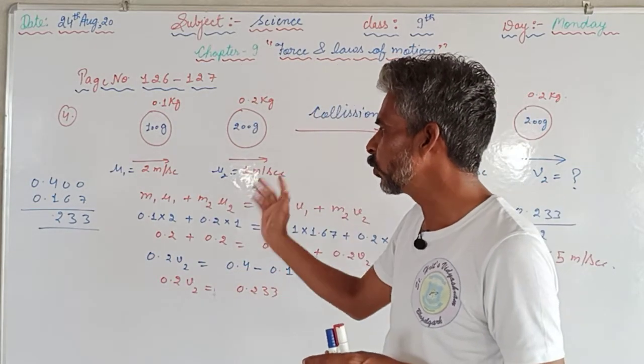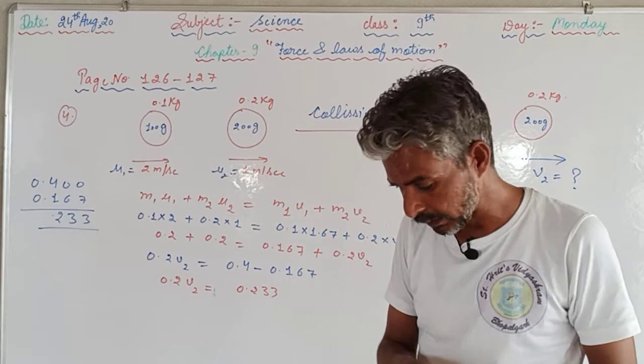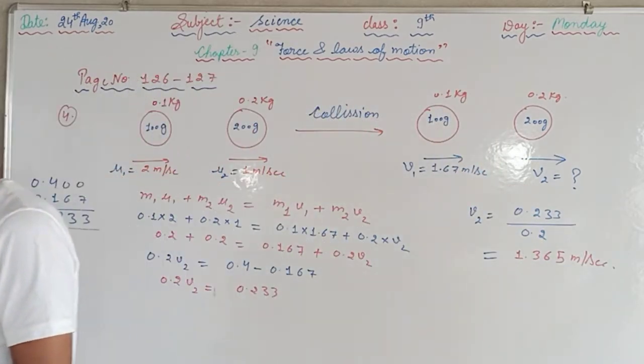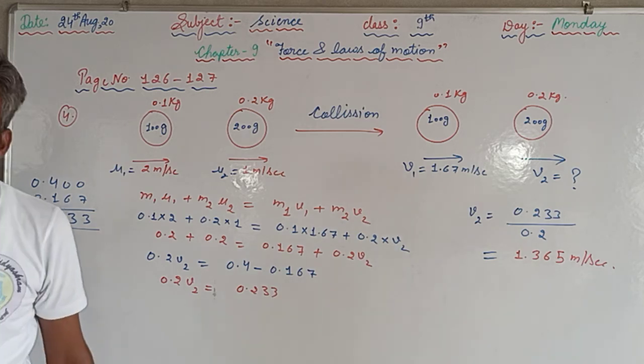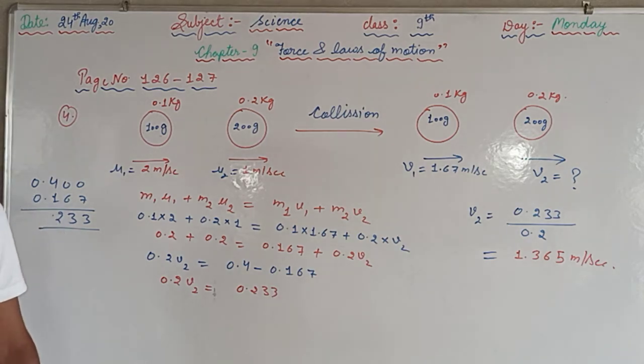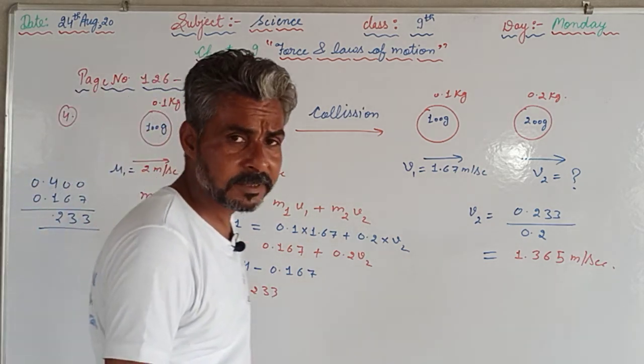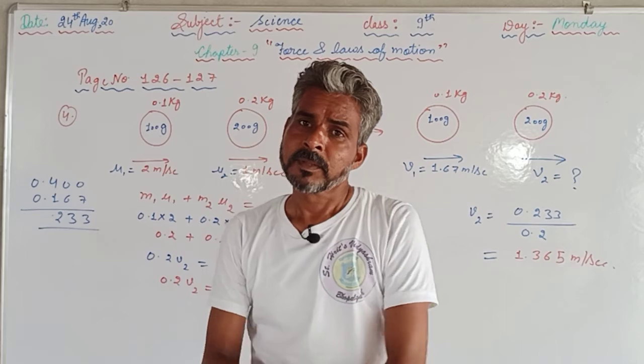That's why we are supposed to use that expression, that is m1 u1 plus m2 u2 is equal to m1 v1 plus m2 v2, where m1 and m2 are the masses of the objects and u1 and u2 are the initial velocities, whereas v1 and v2 are the final velocities, means velocities after collision. I hope that you have understood the concepts of this chapter, and you will try the questions.